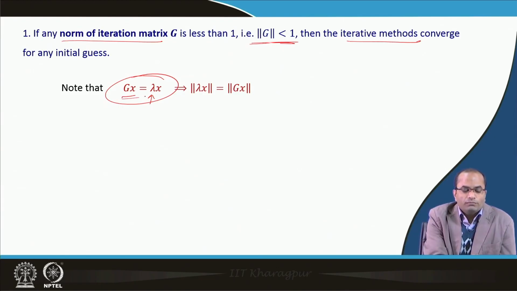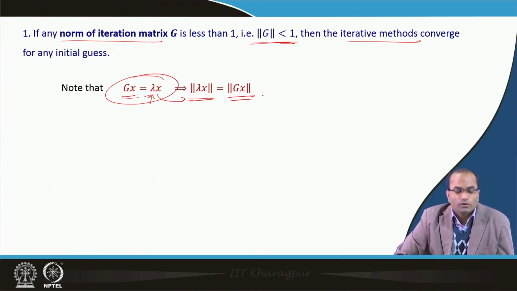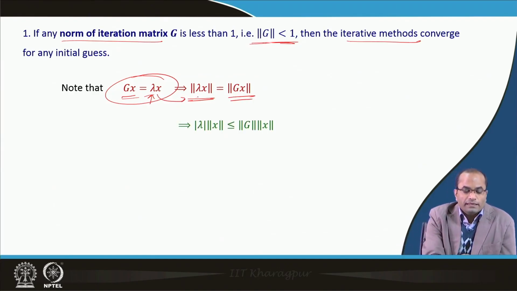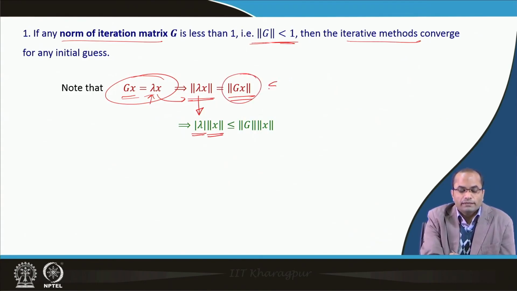If we take the norm on both sides, we have the absolute value of lambda times the norm of x on the left. For the right hand side, norm of Gx, we have used the inequality that this is less than or equal to norm of G times norm of x. So, this inequality is used here.